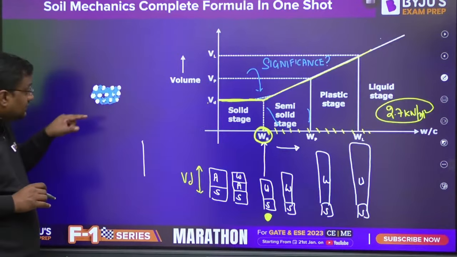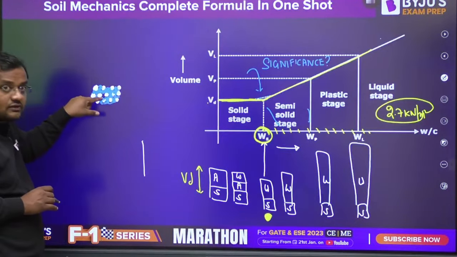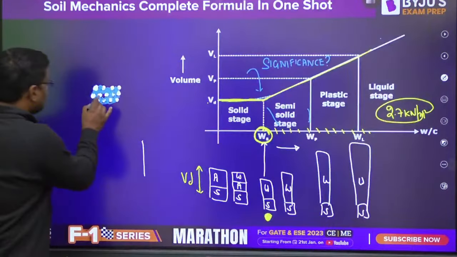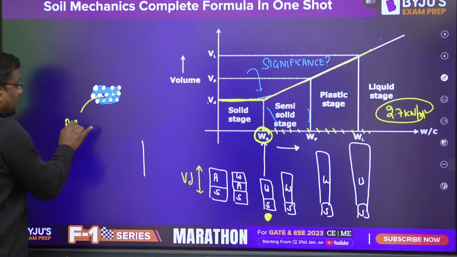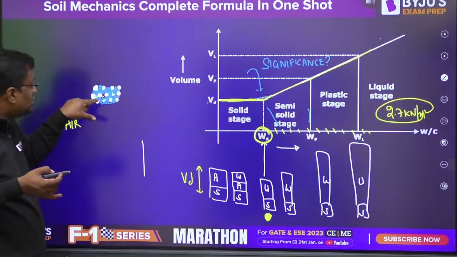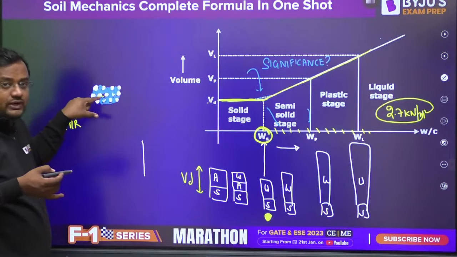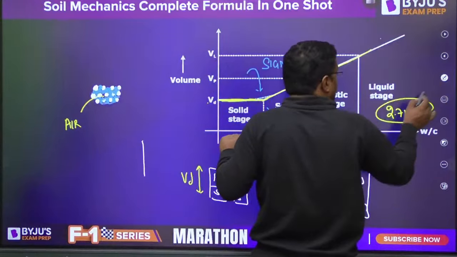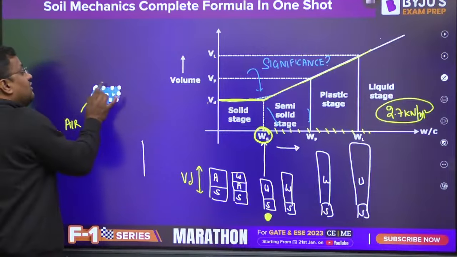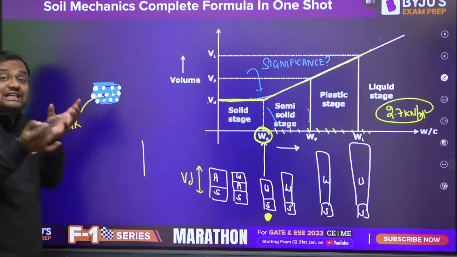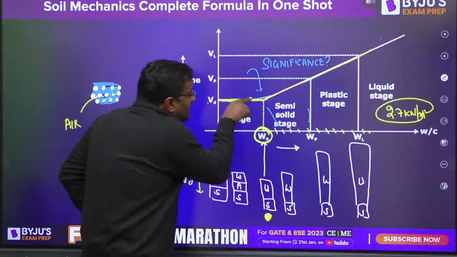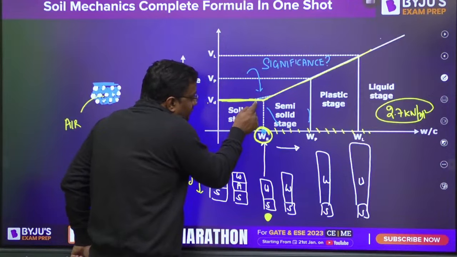Now see, this void is still left, this is air, but the addition of water might not be going exactly at this point. So the addition of further water might be increasing the volume, and even though it doesn't become fully saturated, this void is still there. So the volume started increasing not at this point, a little bit before.